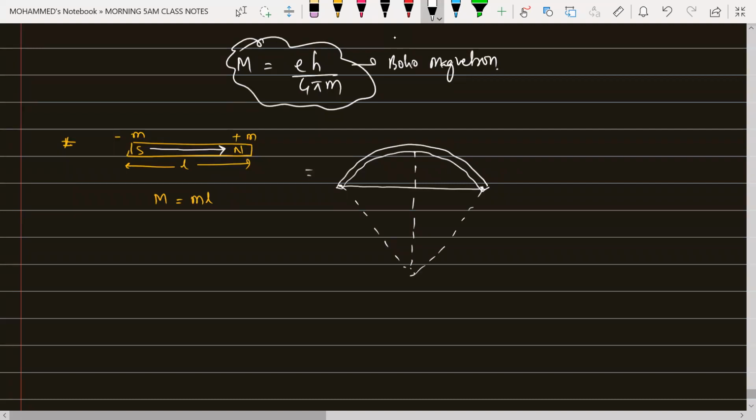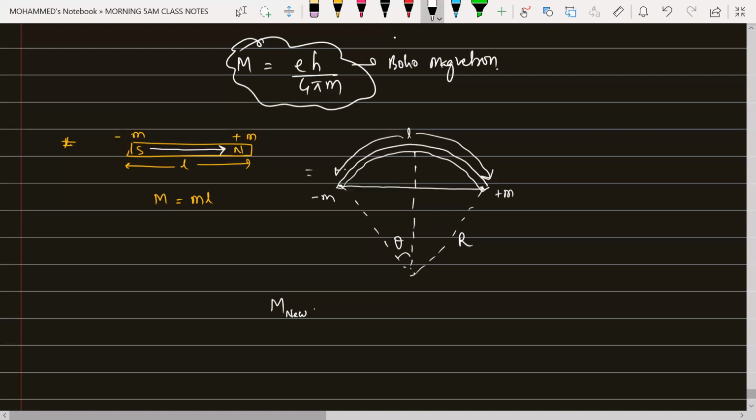Now this is making an angle of, say for example, theta. And this is your radius, capital R. And this is the length of the bar magnet, this is nothing but L. So this is your negative, that is minus m, and this one is plus m, pole strength basically. So a bar magnet is bent into an arc of a circle. The new magnetic moment can be calculated by the formula.